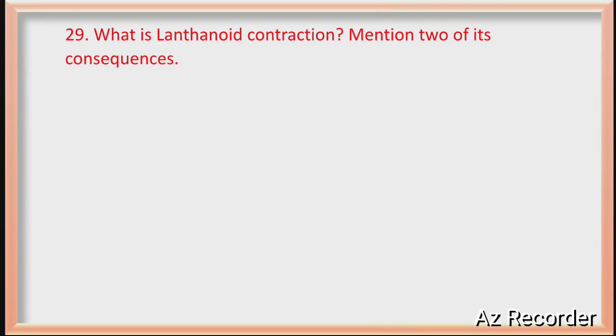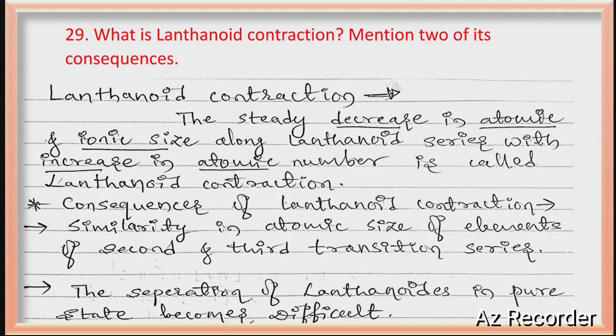What is lanthanide contraction? Mention 2 of its consequences. Many times this question is repeated in annual examination, guys. The steady decrease in the atomic and ionic radius along the lanthanide series with increase in atomic number is called lanthanide contraction. Sometimes they will ask consequences, sometimes causes, so carefully study both. The consequences are: similarity in the atomic size of the elements of the second and third transition series, and the separation of lanthanides in pure state becomes difficult. These are the 2 consequences of the lanthanide contraction.